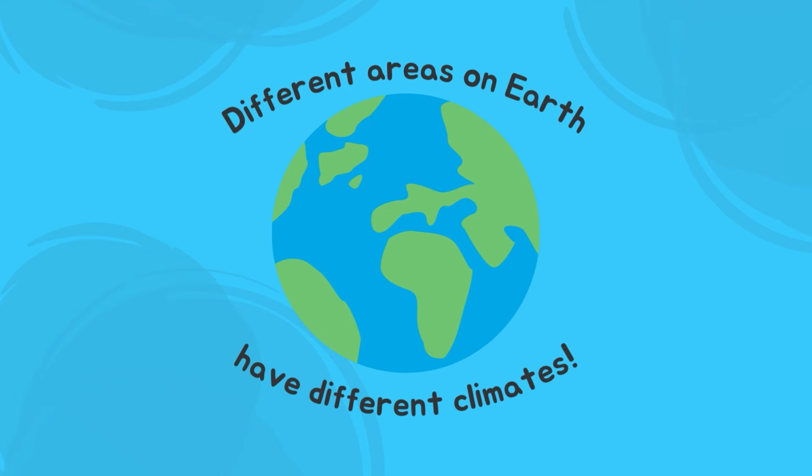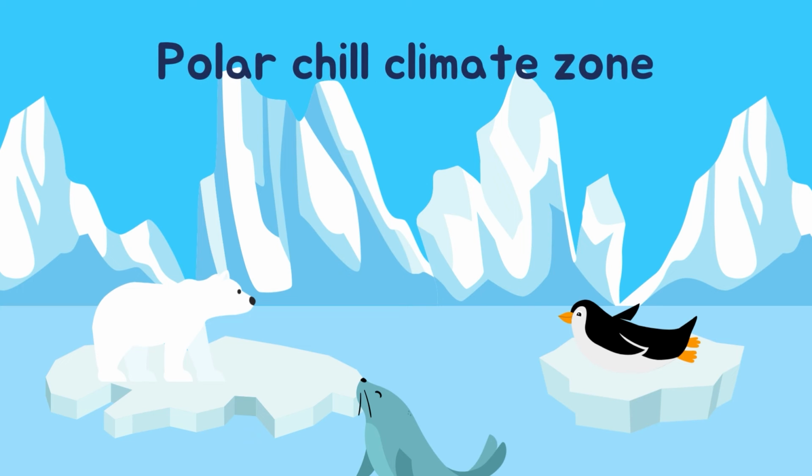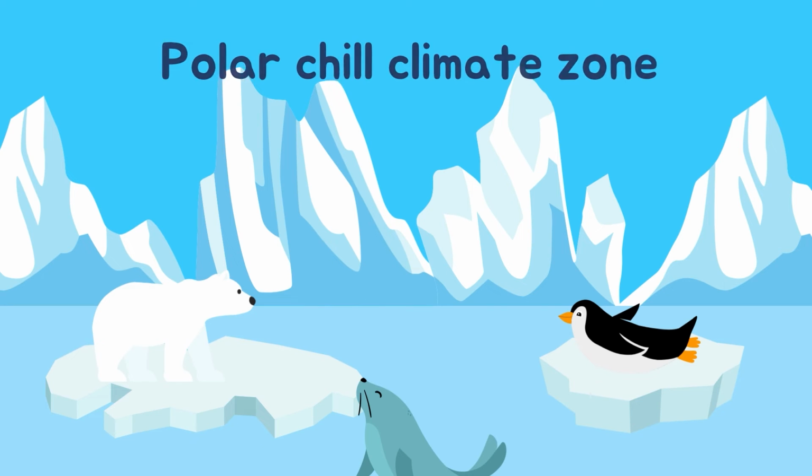There are different climates all around the world. Some of them are unique to specific locations around the world. Here are some of them. Polar chill climate zone. This type of climate is very cold and dry. Not many plants can grow in this type of climate. Animals that live in this type of climate are polar bears, seals, and penguins.